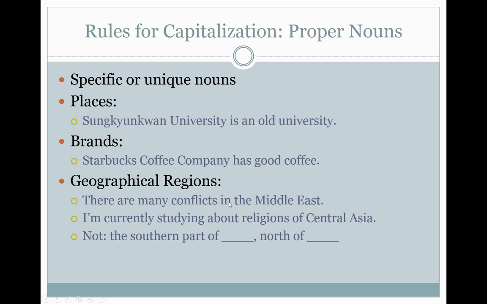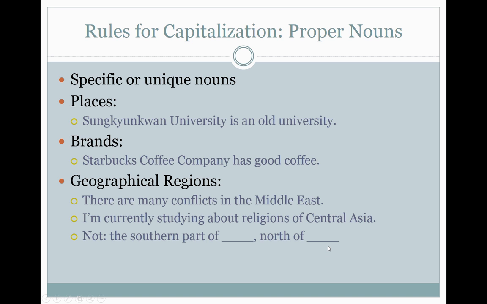Things that do not fit into this category. The southern part of whatever. The southern part of Georgia. Okay. G for Georgia would be capitalized because that's a state in the U.S. But the southern part of it, that's not a region. Okay. The southern part. To me, that might mean one area. To you, that might mean a different area. It's not a defined geographic region.